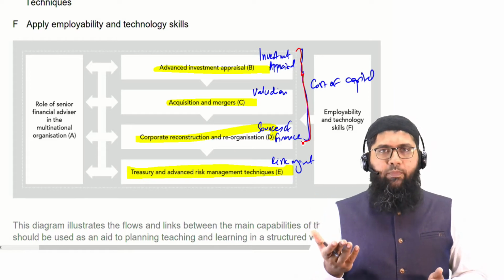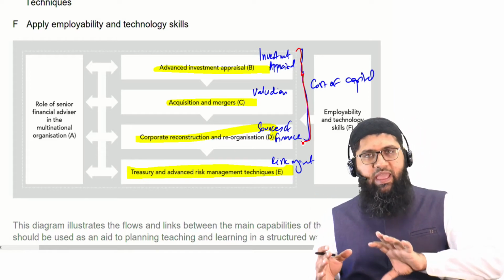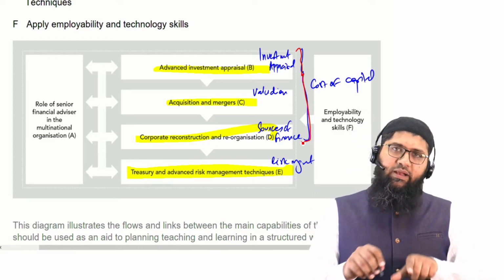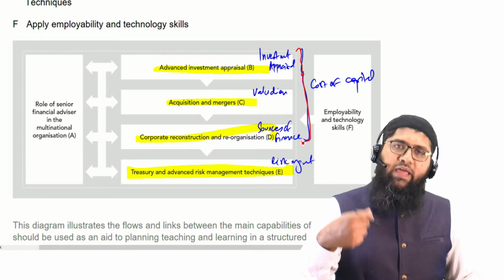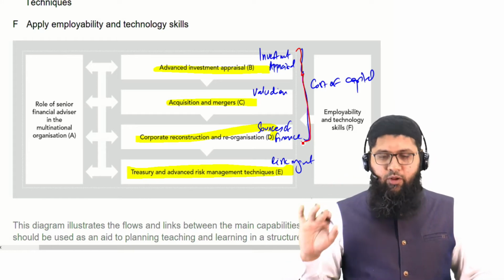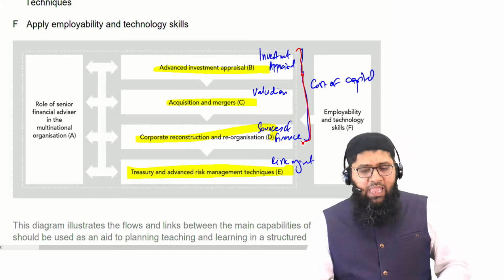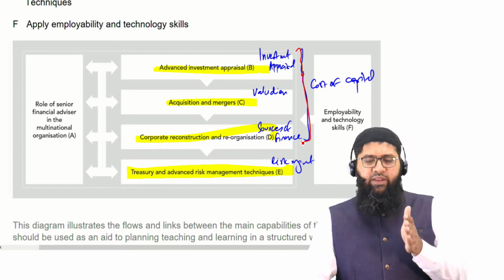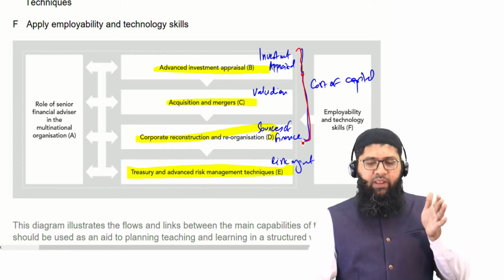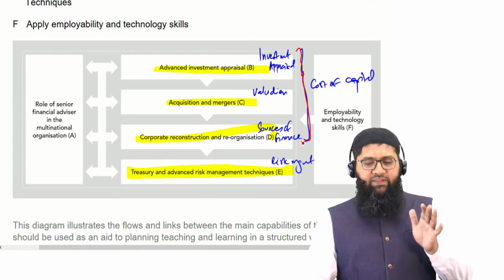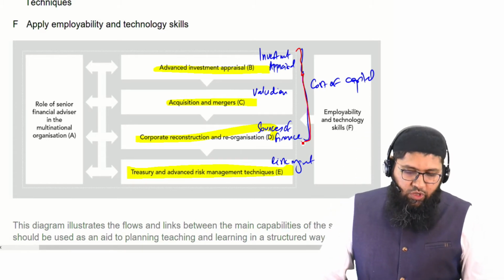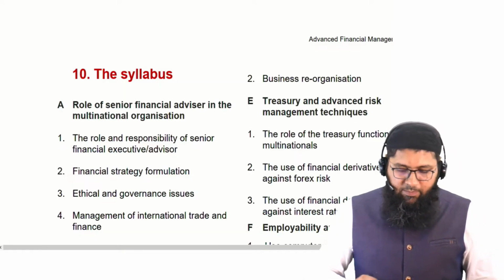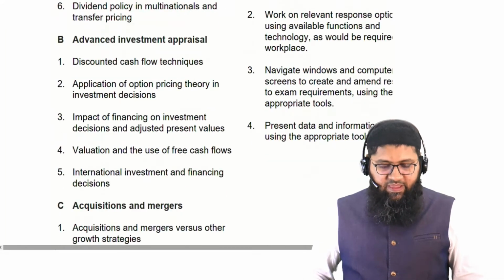You will have the F9 content, and that F9 content is going to build up into the AFM content. Now, let's have a bit of a discussion about what areas are included in advanced investment appraisal, mergers and acquisitions, and so on.